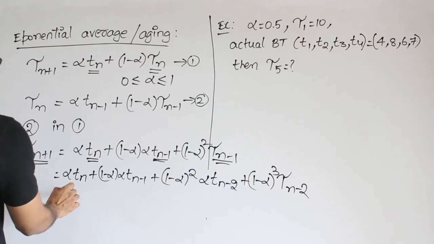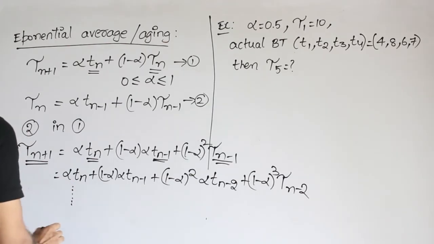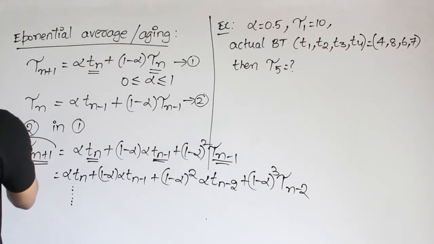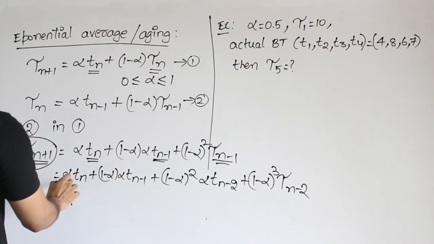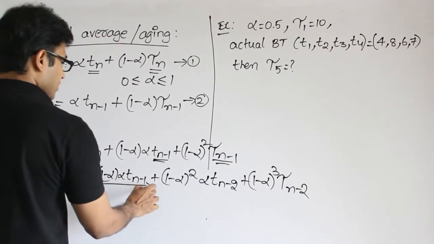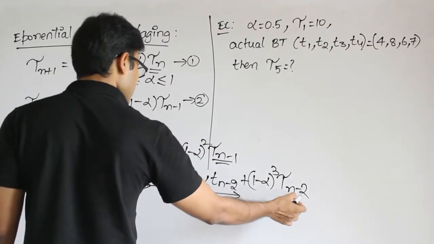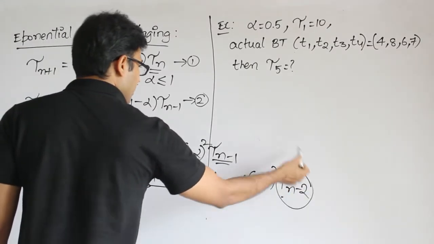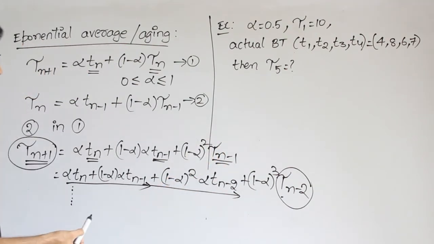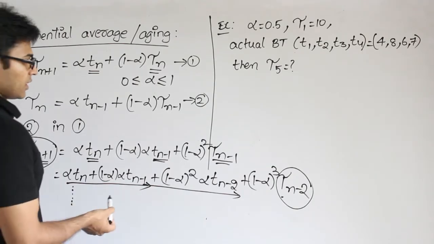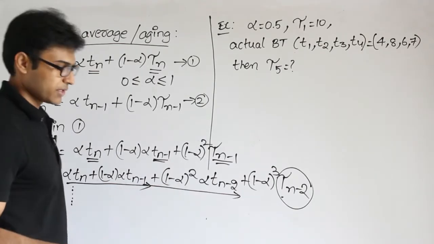Therefore you can see that it can be extended this way. So the next process prediction depends on all the previous processes plus the initial guess. This will go on till the initial guess, which is the guess for the first one, which is tau 1. It is going to stop there, right? So this is how the exponential method works.